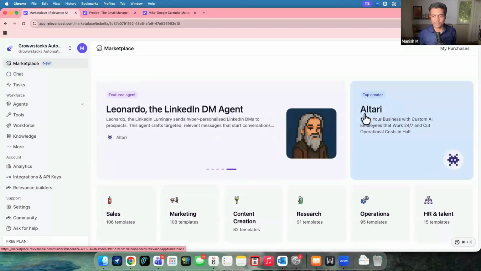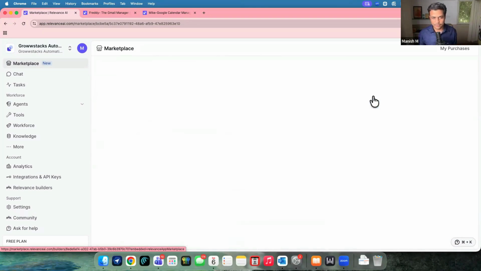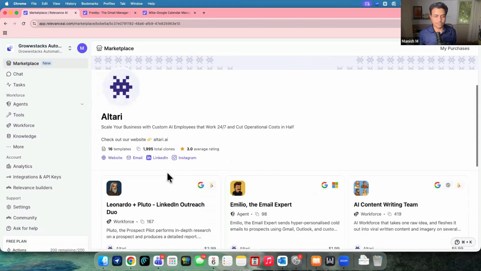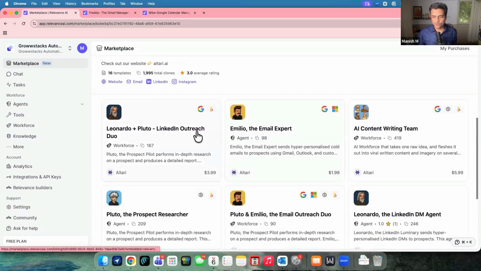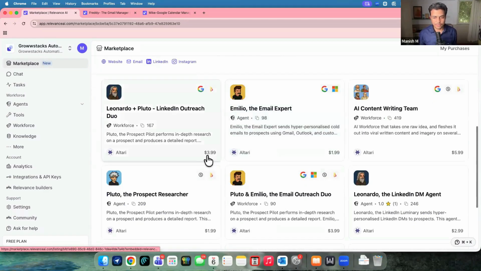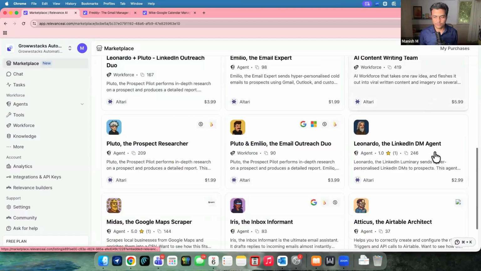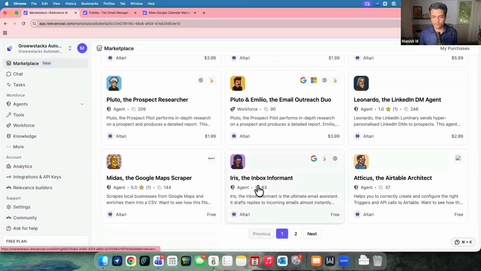Let's say, for example, there is a company called Altari, and it says top creator, by the way. They published multiple agents over here. 16 templates are there from their side. Almost 2000 people cloned them. The average rating is 3 stars, and this is their company website. Now, if you go here, all of these are either paid, at 3.99 or $1.99 kind of prices, or some of them are marked as free of cost altogether. But believe me, they are very basic agentic structures. So let's say it says Midas, the Google Map scraper.